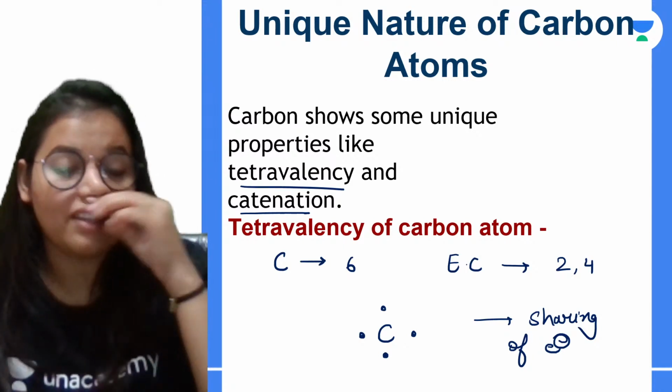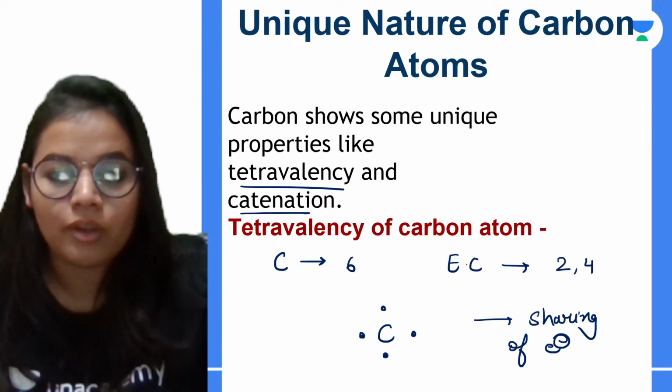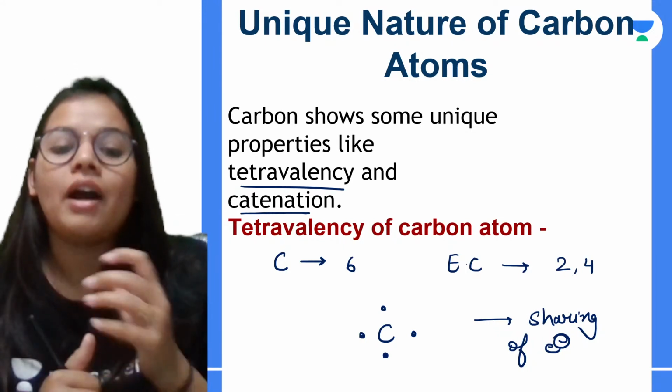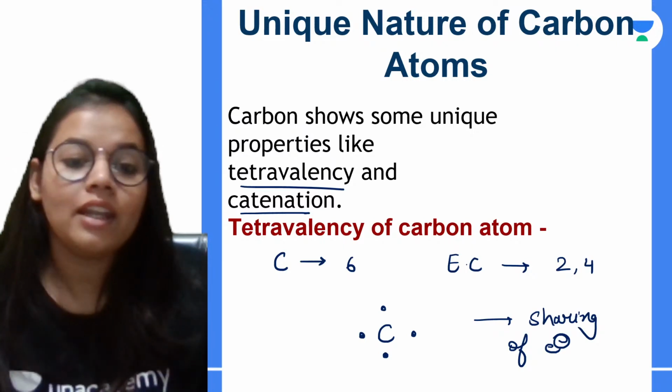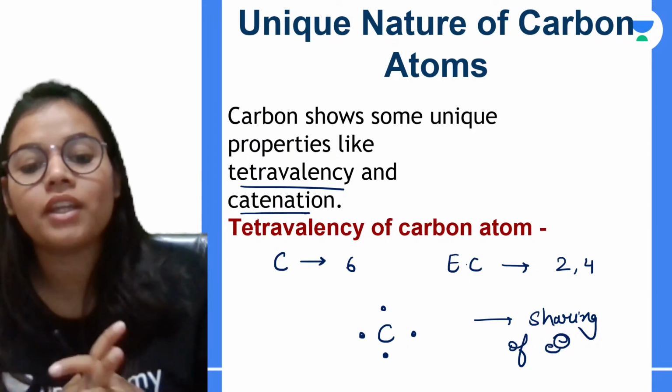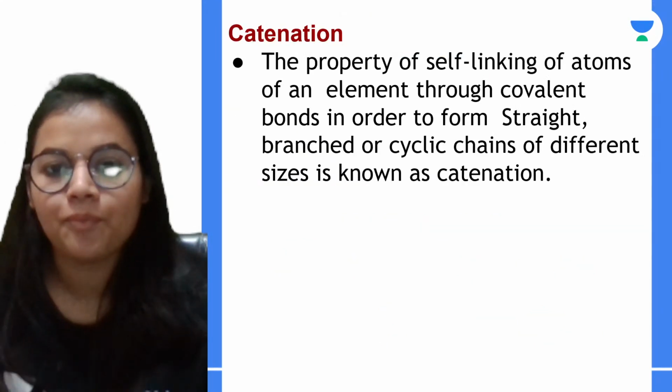Okay, and that is why it is known as tetravalency of carbon. So this is the property by which the carbon is forming covalent bond with the other elements. That particular property is known as tetravalency of carbon atom.